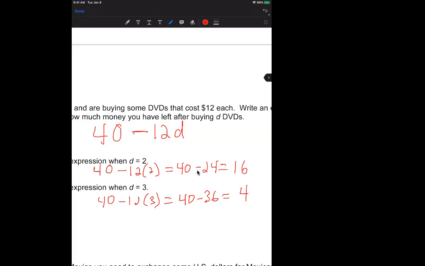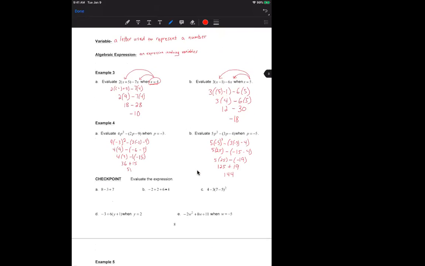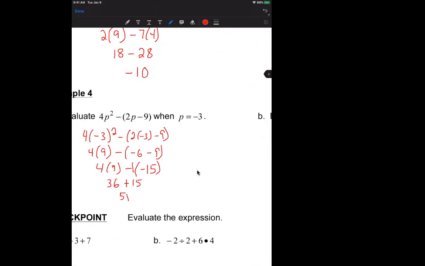Are there any questions about the information we learned today about algebraic expressions? Again, the big thing is how you put this in, especially if you're using your calculator. Using the parentheses is definitely going to help. I know it might seem like overkill when you have parentheses inside parentheses, but it's really going to help you out.